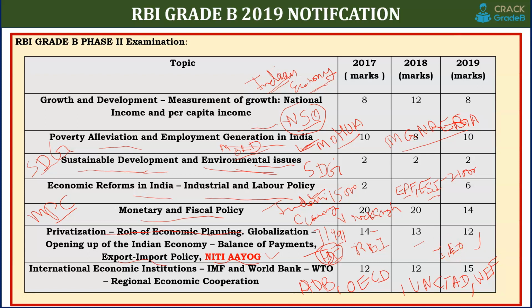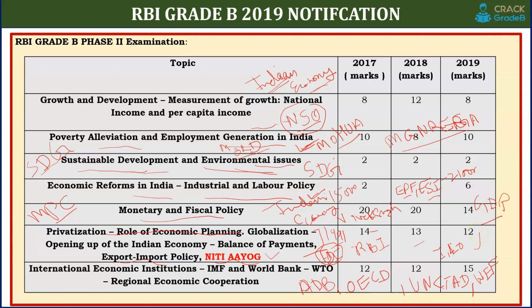But what you have to study from these institutions is any report related to India in the last 3-4 months, specifically related to GDP, and other social issues like labor, migration, and gender. So these are the reports which are important only.